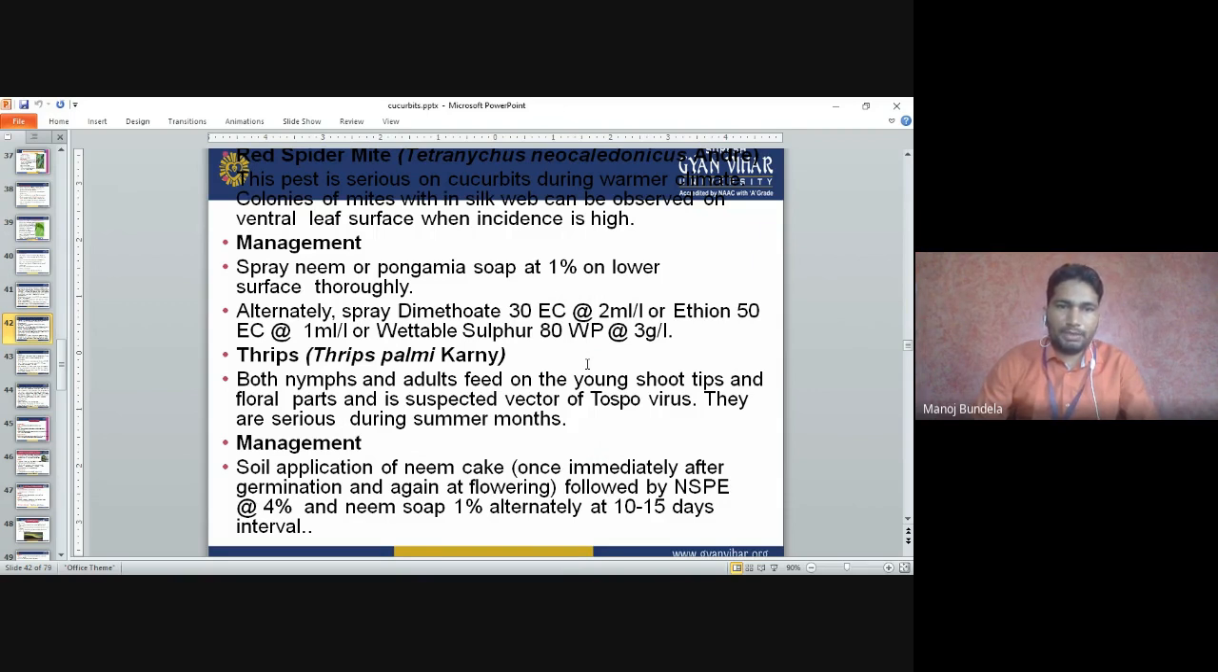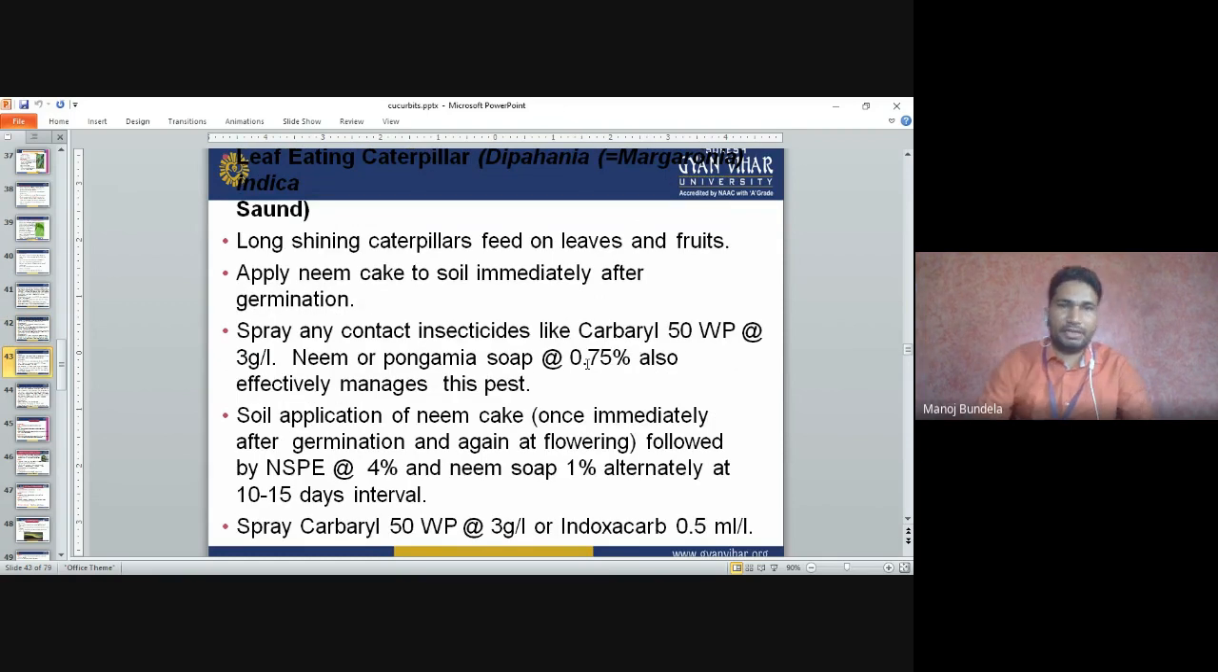Thrips palmi: Both nymphs and adults feed on the young fruit tips and floral parts, and it is a suspected vector for the tospovirus. Apply neem cake to the soil once immediately after germination and again at flowering, followed by neem seed kernel extract. Neem soap we can also use, to control the red spider mite.